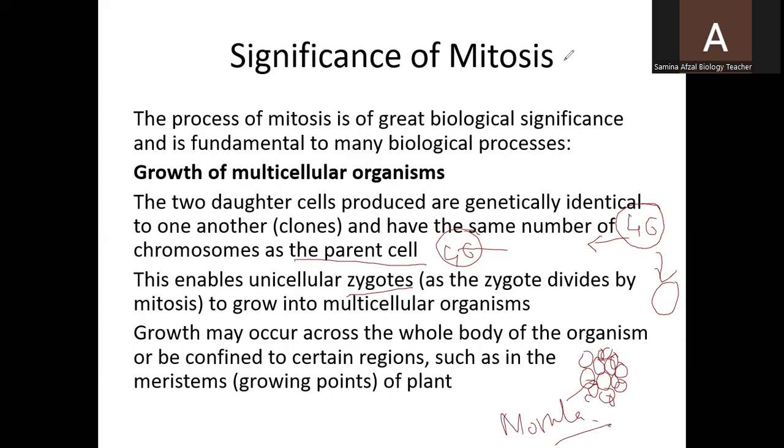Growth may occur across the whole body of the organism or be confined to certain regions, such as the meristems, the growing points of the plant. So mitosis takes place in both animals and plants, and it helps in the growth of multicellular organisms from unicellular organisms.